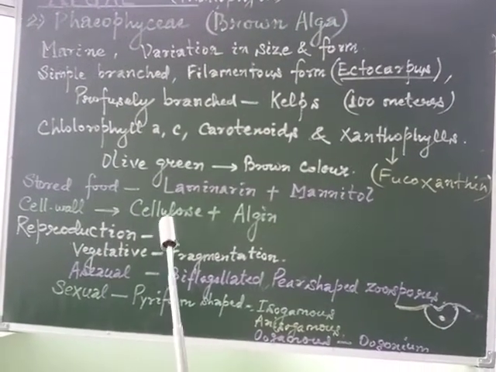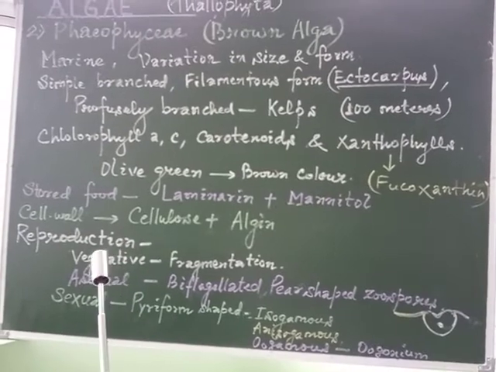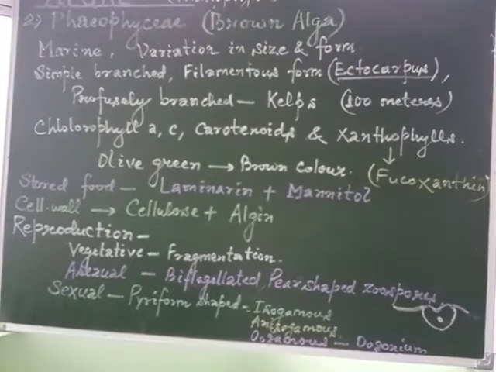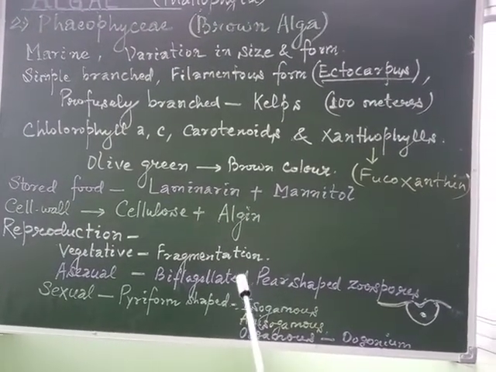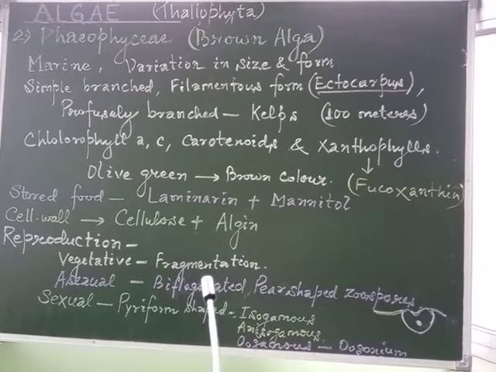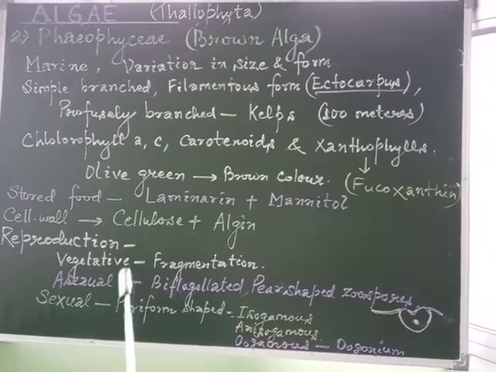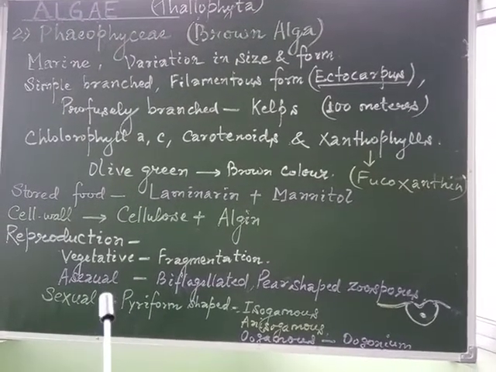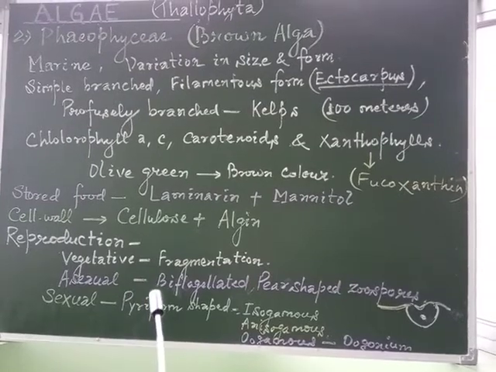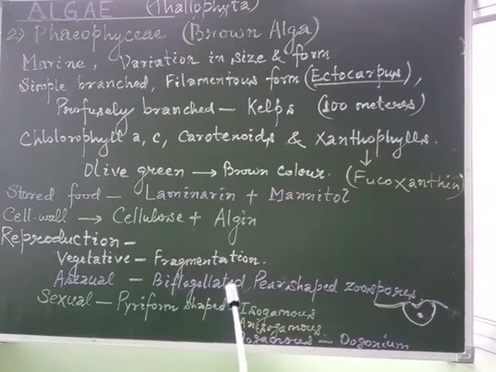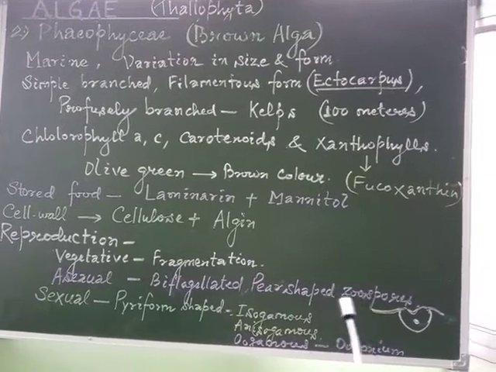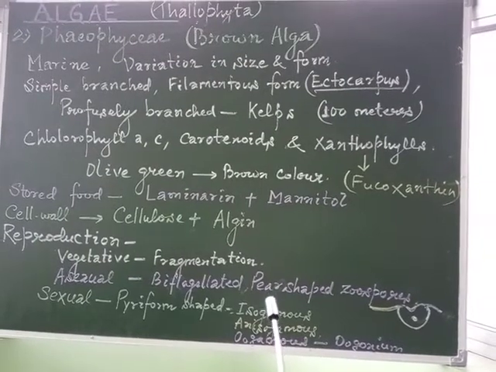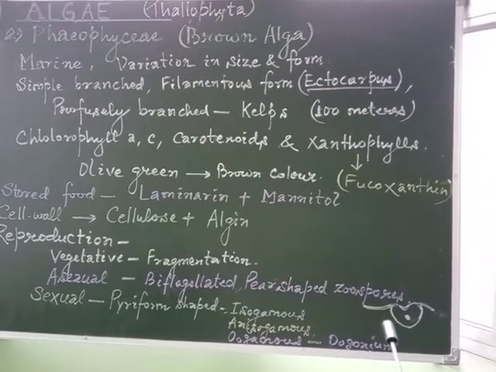As far as reproduction is concerned, the Phaeophyceae members also reproduce through a vegetative mode of reproduction, that may be through fragmentation, just as we have discussed in the case of Spirogyra in the previous group, or through an asexual mode of reproduction by forming special spore-like structures called zoospores, which are pyriform shaped, meaning pear shaped in structure.